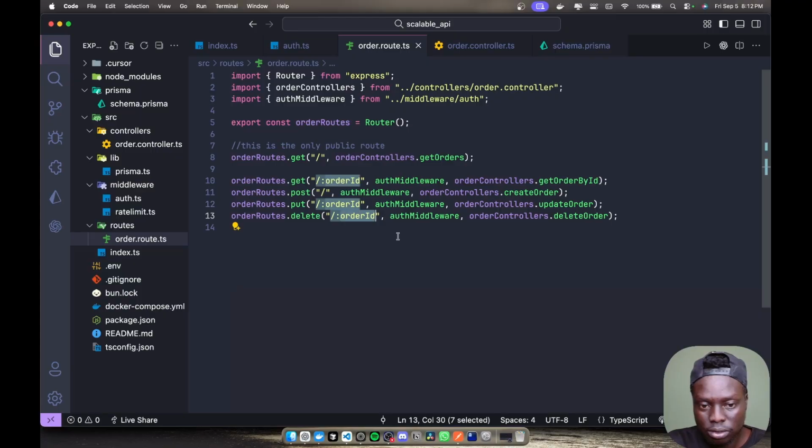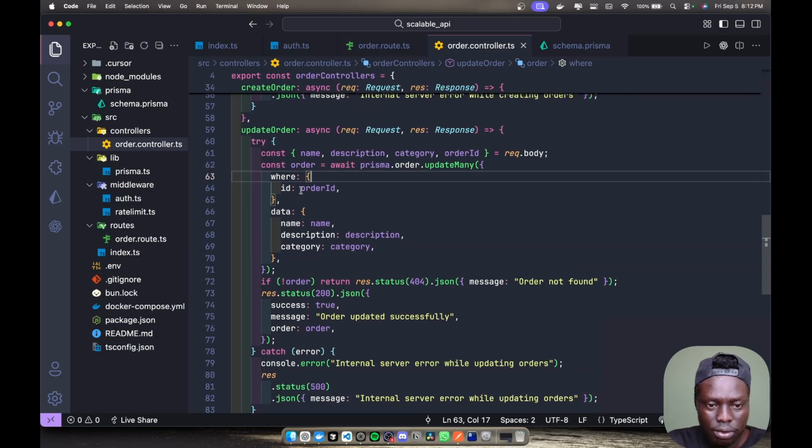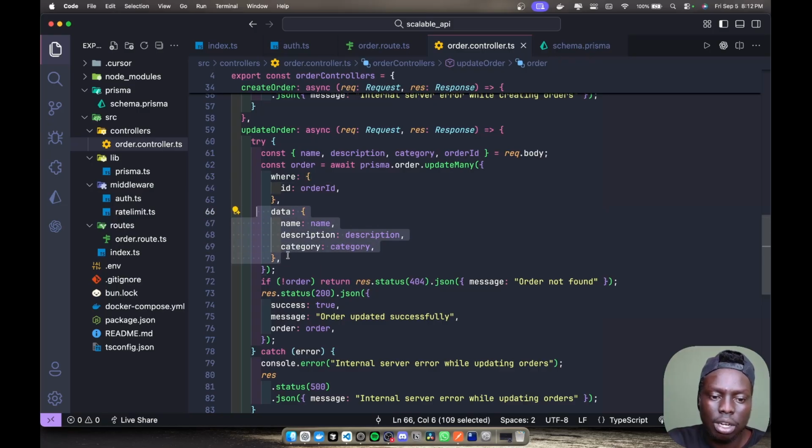And the same applies for the delete. You're just deleting a specific order. The specific order is what you're deleting, the specific order is what you're updating, and you are getting the specific order. So everything is handled here. Now you can see we have via IDs the order ID. Obviously the ID is passed inside your request body as your order ID. Then you have the data that you want to update: the name, the description, the category. Like I said, these are all required. If you make them optional in your schema, that means you can make them optional, and you cannot pass them here.